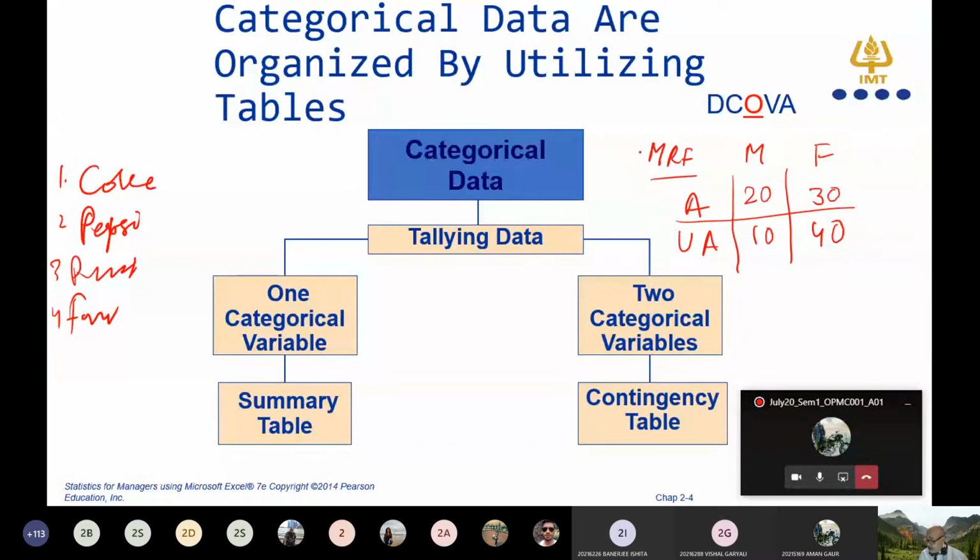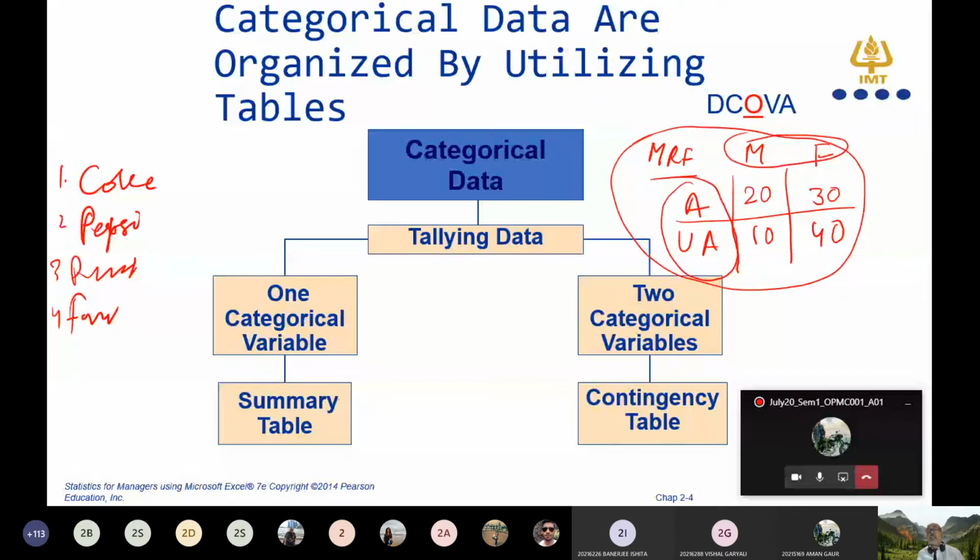So this is another form of representing this data, in the form of a table. And here you have two categories: male and female is one category, aware and unaware is another category. So it is two categorical variables.